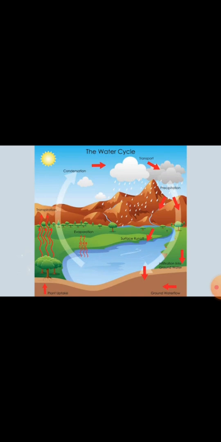And this rainwater collects again in the rivers and seas. So in this way, by the physical changes of water, the water cycle completes. The water goes up to the atmosphere in the form of vapors. The vapors condense again to make clouds. When the clouds become heavy, they come again towards the earth in the form of rain, snow, hail, etc. When snow falls on the mountains, it melts and comes again towards the rivers. So in this way the water cycle completes.